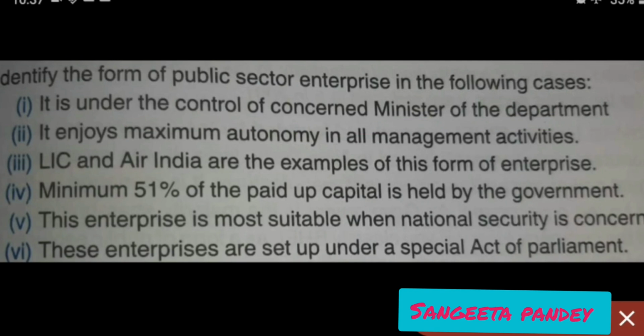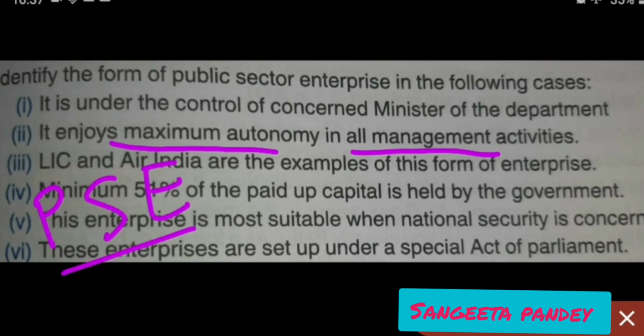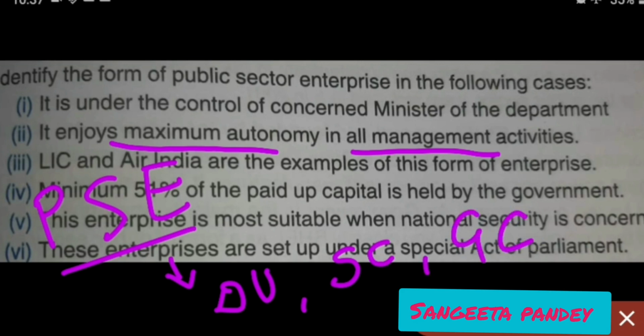Second question, it enjoys maximum autonomy in all management activities. See, there are three types of public sector enterprises. First is departmental undertaking, second is statutory corporation, and third is government company. Now, which form enjoys most autonomy?